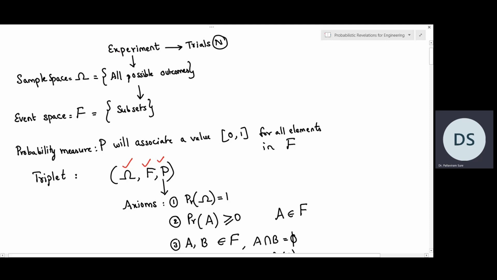In the previous videos, we have discussed about a probability space. It consists of the sample space, then the event space, and the probability measure. The probability measure satisfies these three axioms of probability.